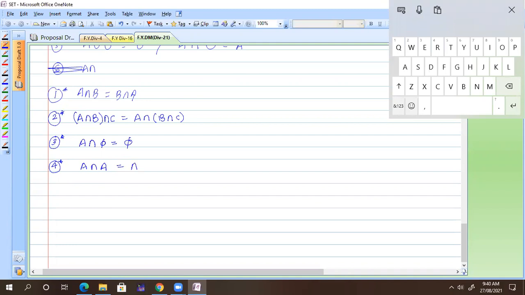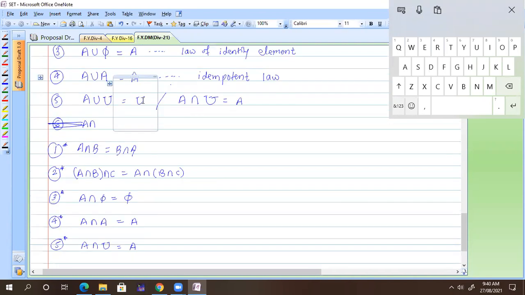A set only. And the fifth one, universal. A intersection with universal set U, you will get A only. And in union, you will get U, the universal set.